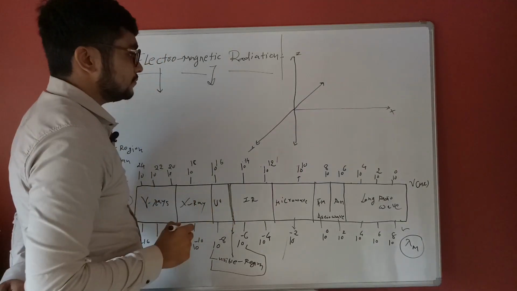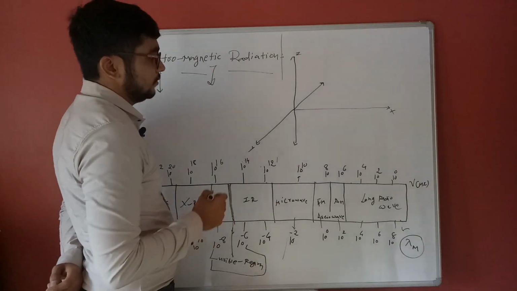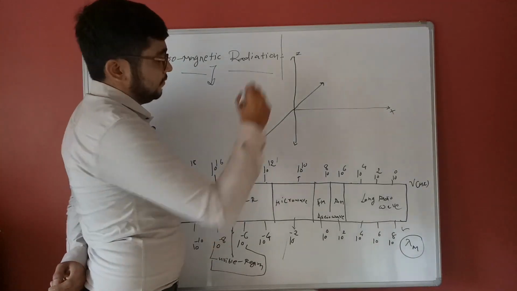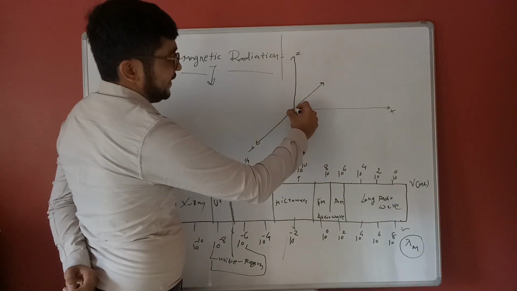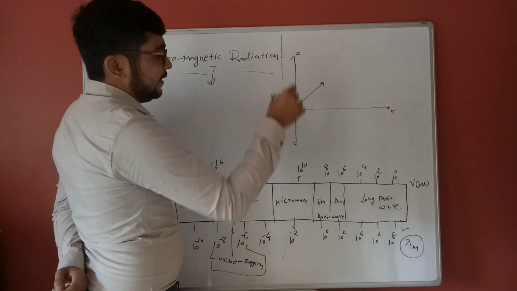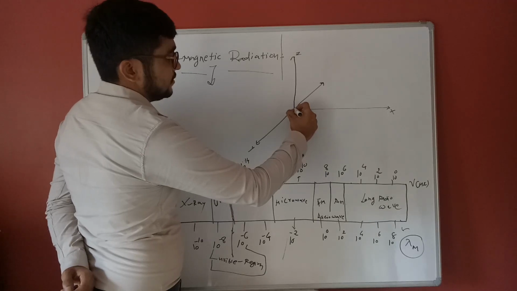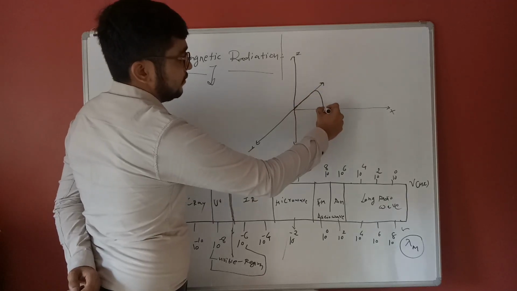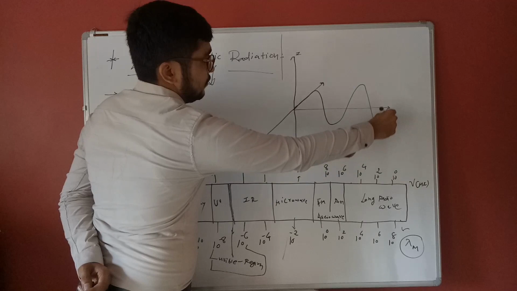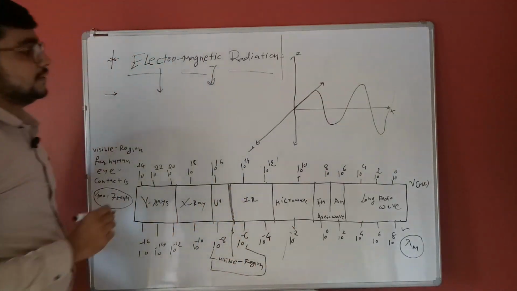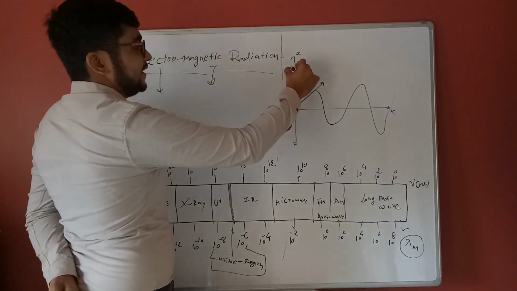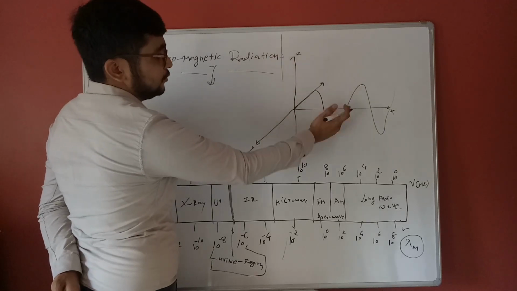Suppose the electromagnetic radiation, the electric field, starts from here. The magnetic field is perpendicular to this radiation.